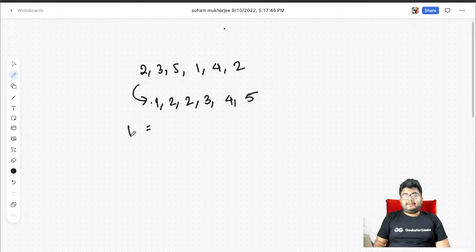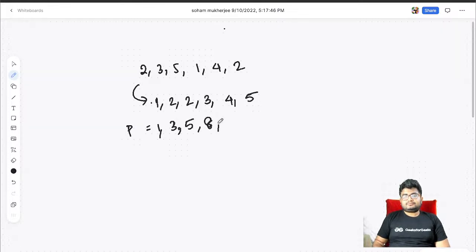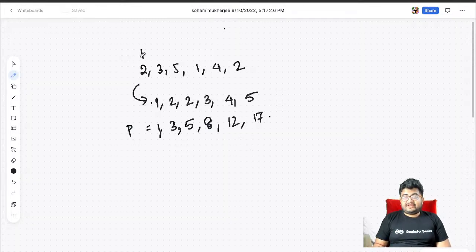So the prefix sum will be 1, 3, 5, 8, 12, 17, right? Now go through each element of the array. 2, how many elements are less than 2? So binary search for the index of 2 here. So you will get, let's say, the first index of 2, right?